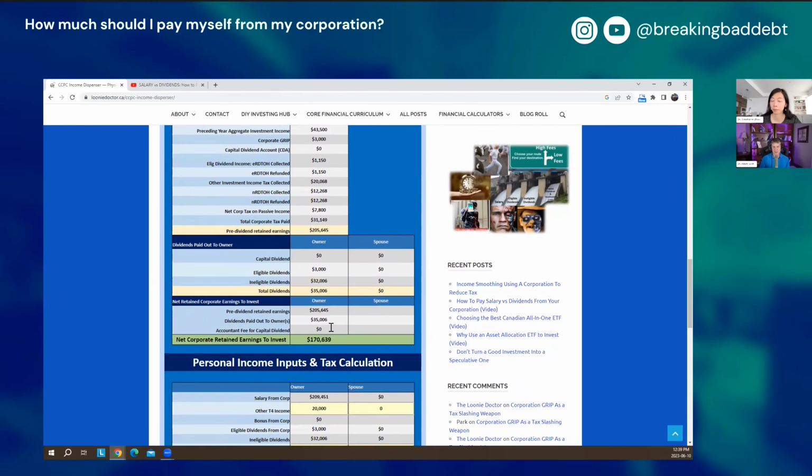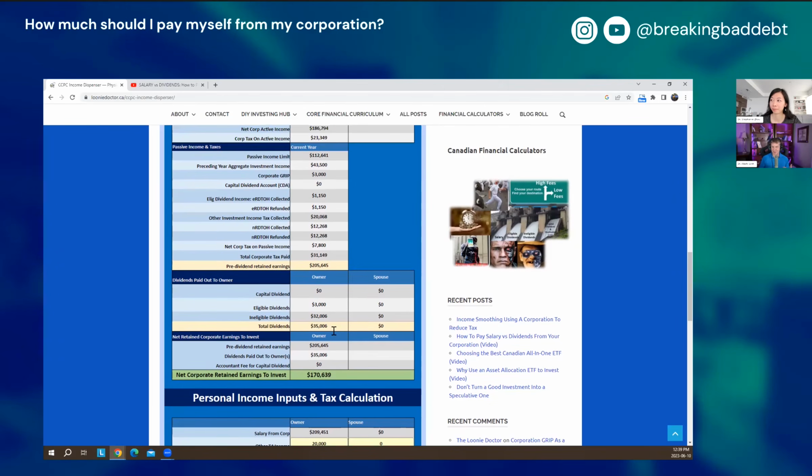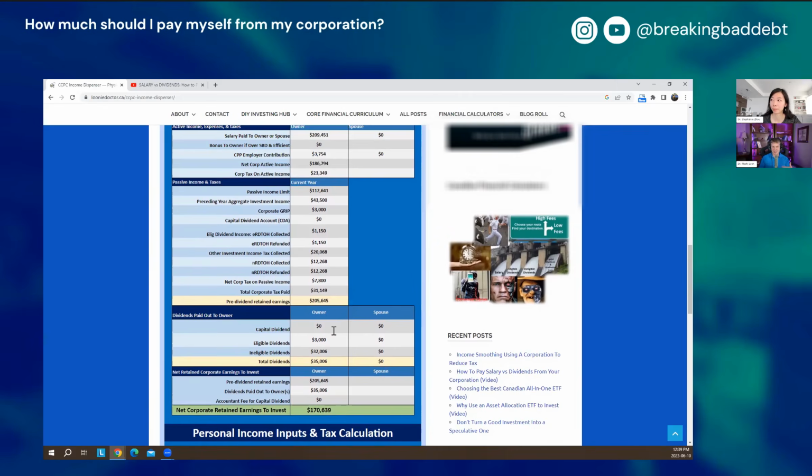In this case, I would use this again as talking points for my accountant. I wouldn't just go and write myself a check for the big dividend or just bump up my salary without talking to my accountant. I'd say, look, this is what I figured out to give me the money that I need. And I'm talking about my current expenses and putting money in my RRSP and in my TFSA. And that seems like you're taking a lot of money out of your corporation, because you're going to put money into your RRSP, you're going to put money in your TFSA, you're going to save some money for that down payment, and you're going to pay for your living expenses.